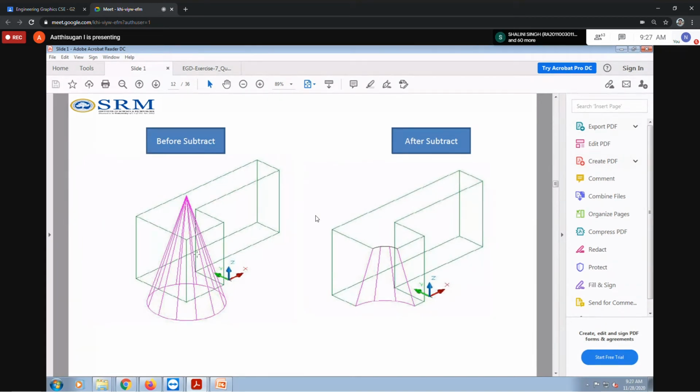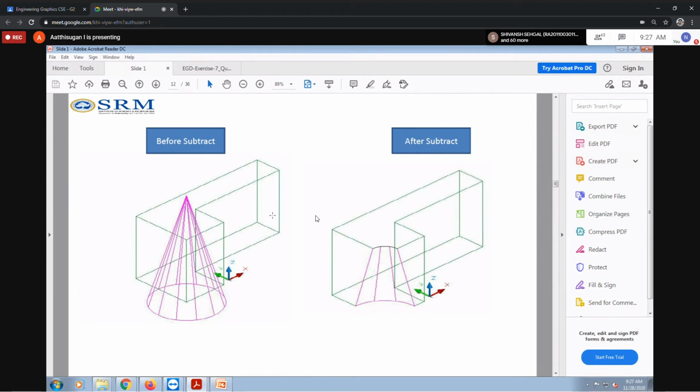The next is subtract. Suppose you have some different objects, a solid object and a cone. I'm going to subtract the cone from this object. The touched portions, the contact portion of the cone, will be subtracted from this one. So this is the purpose of subtract.